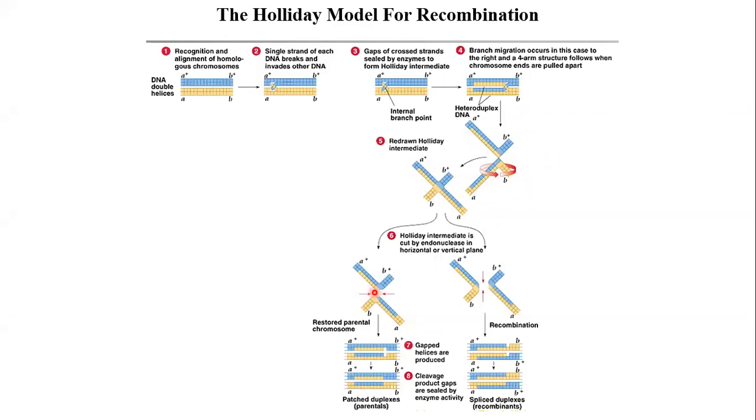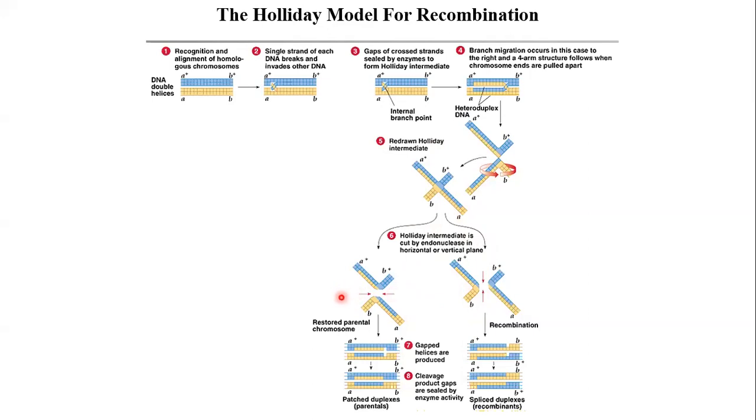Next step is that this Holliday intermediate is cut by endonuclease activity. Okay. So endonuclease enzymes will cut this structure. There are two options. Either they can cut this structure in the horizontal plane or they can cut in the vertical plane. Okay, and this event happens randomly. So there is equal probability of horizontal as well as vertical cutting by endonucleases.